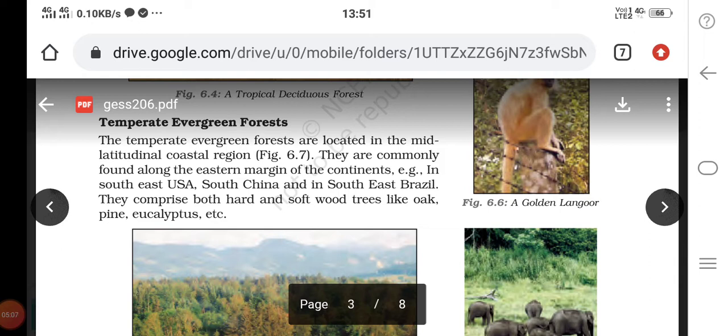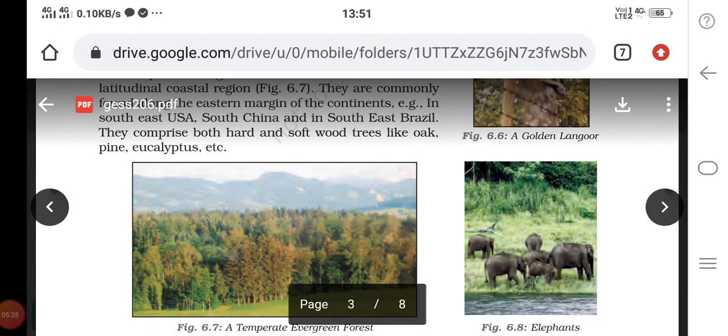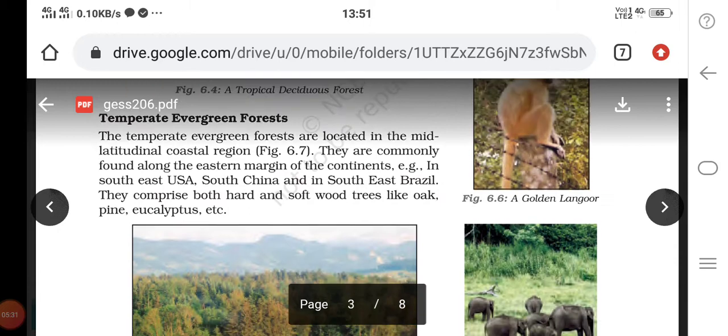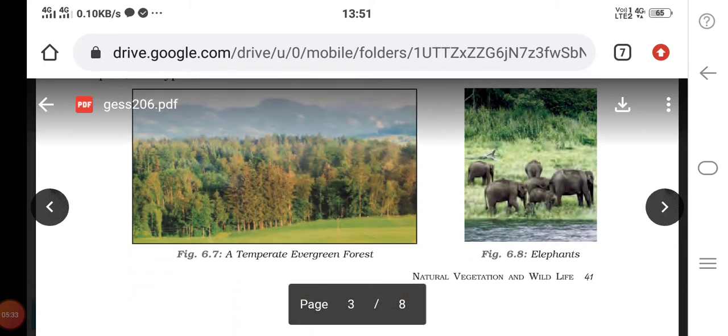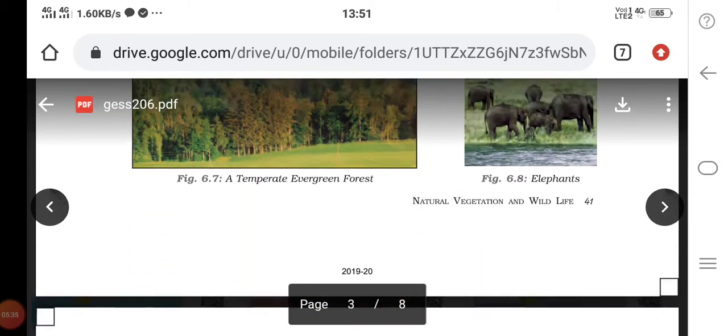Now let's see the temperate evergreen forest. The temperate evergreen forests are located in the mid-latitudinal coastal region. They are commonly found along the eastern margin of the continents: USA, South China and Southeast Brazil. They comprise both hard and softwood trees like oak, pine, eucalyptus, etc. Look at this image of the temperate evergreen forest.